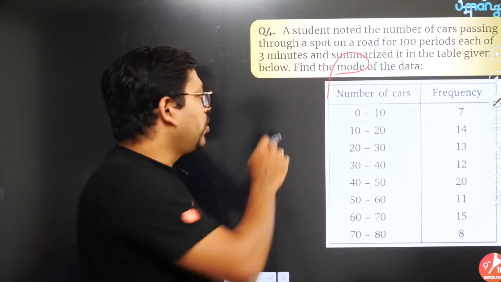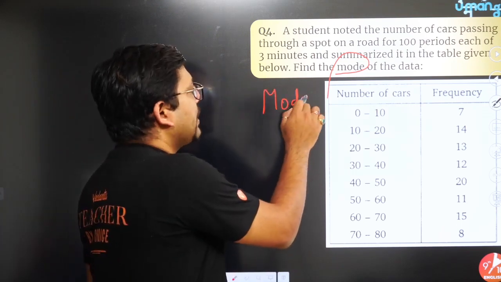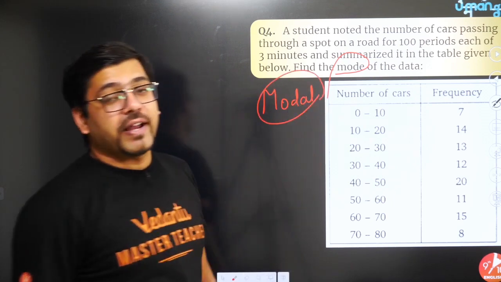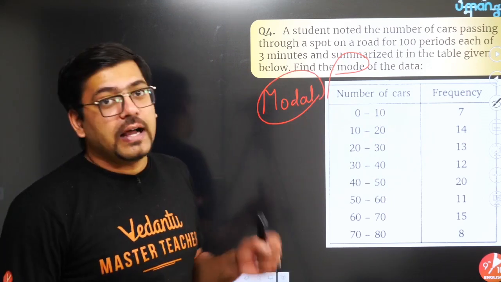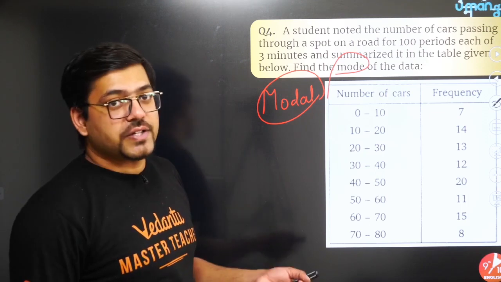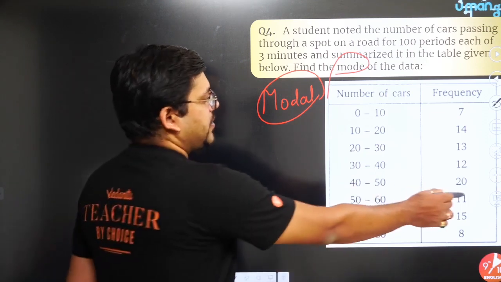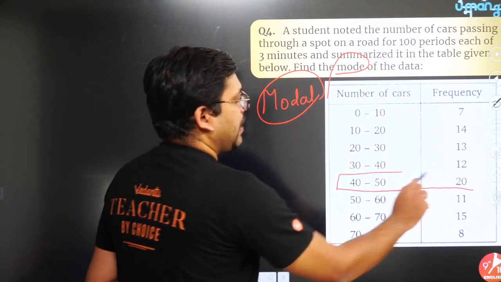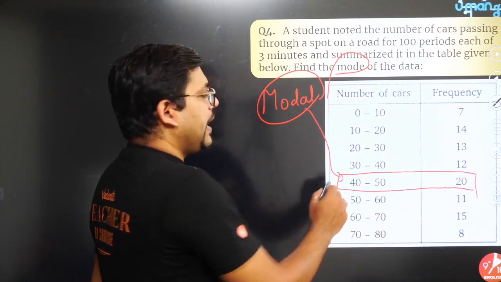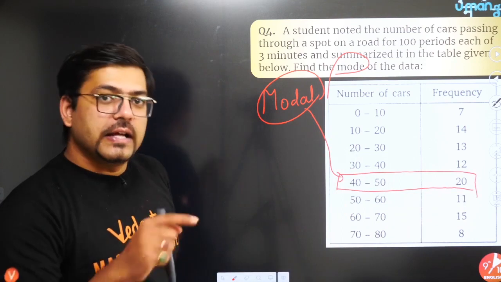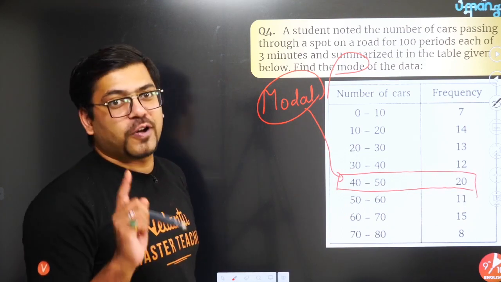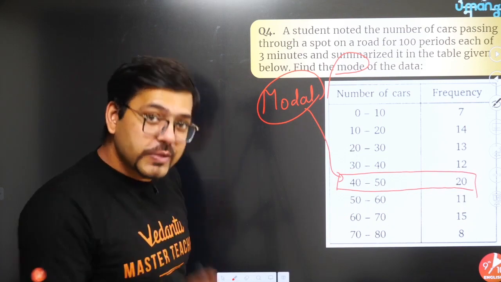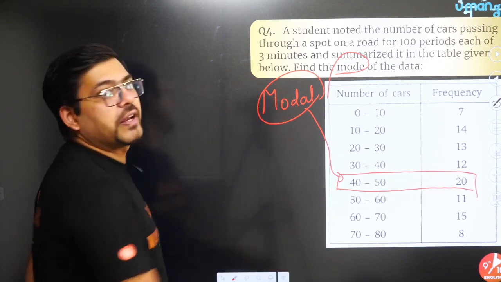For calculating the mode, we know that we have to find the modal class. How do we find the modal class? By getting the highest frequency. What is the highest frequency here? The highest frequency is 20. So 20 is the highest frequency, and this will become our modal class. Once this becomes the modal class, we'll be able to find everything using the formula. Even for using that formula, the modal class is very important.